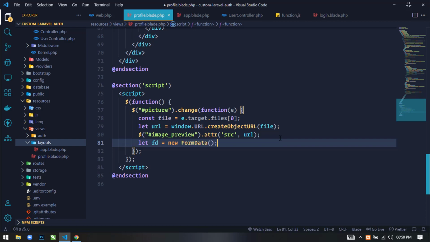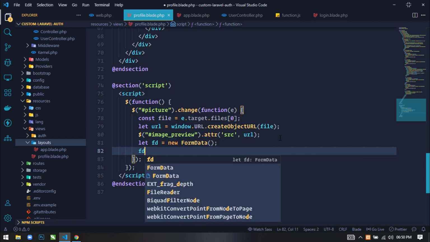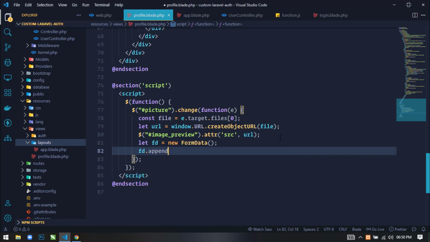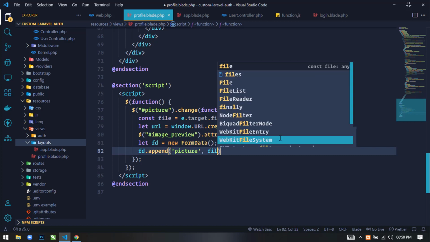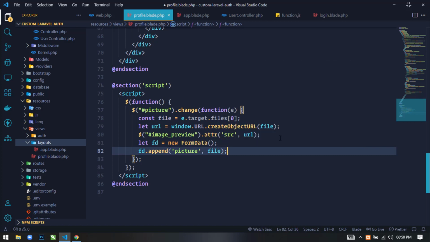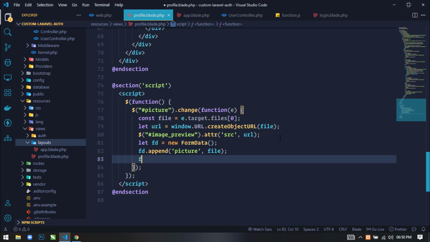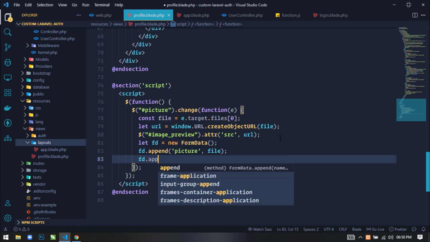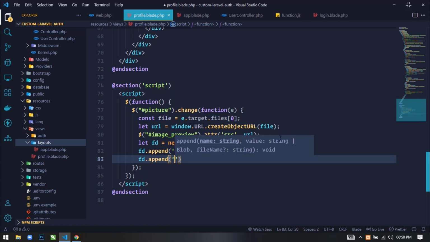And here I will append, fd.append, and here I will write picture, and here just pass file. I will also append, fd.append, user id. I will also send the user id.